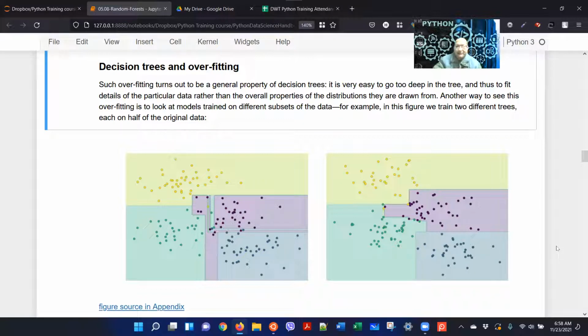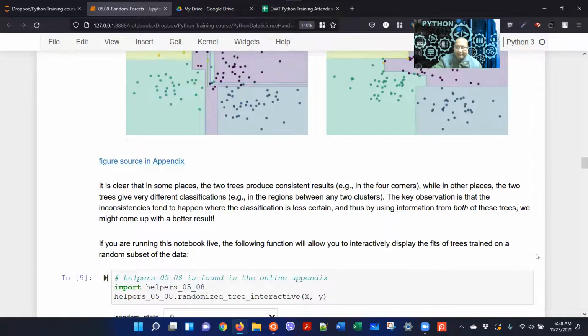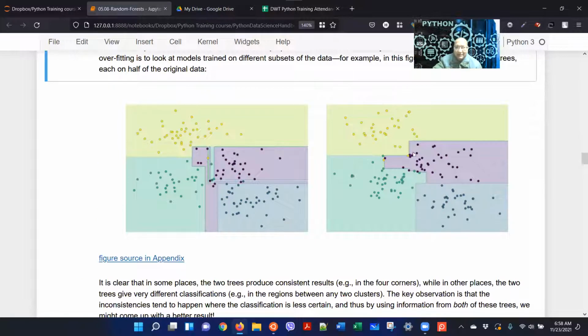Let's go serially. The key observation is that the inconsistencies tend to happen where the classification is less certain. Around the boundaries, there are inconsistencies, right?